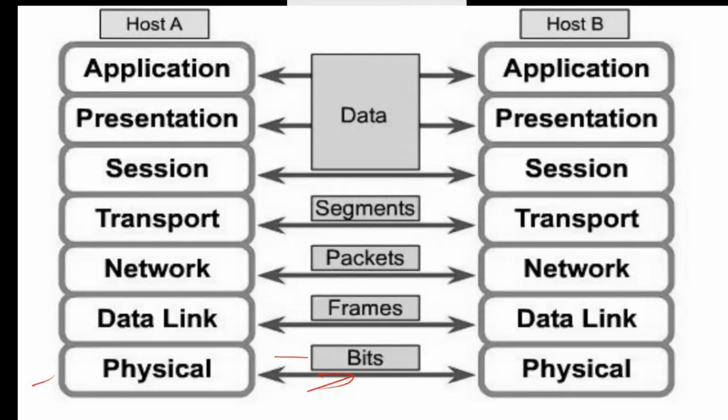Right. So why do we have these different data units? Let me give you one example. Suppose you want to send something by a courier service from one location to another location. So how will we transfer? Suppose we have one location, Delhi, and from Delhi you want to courier some data to the Mumbai location.